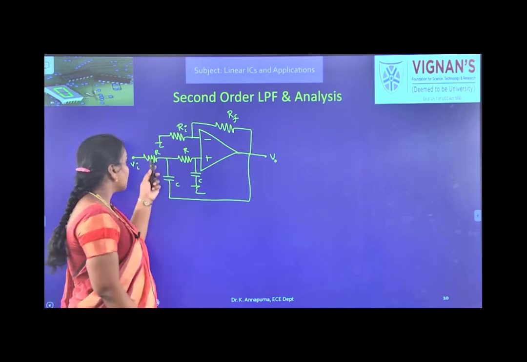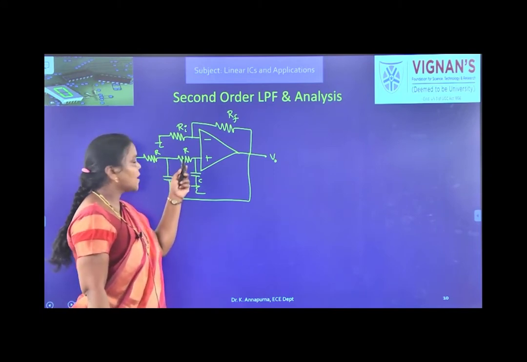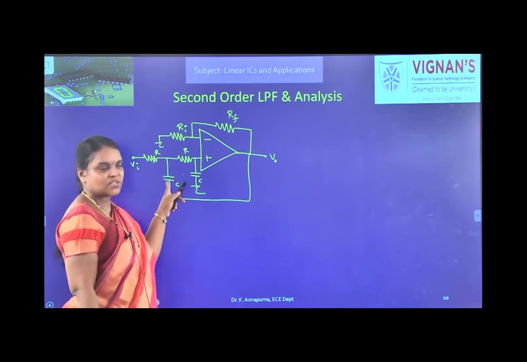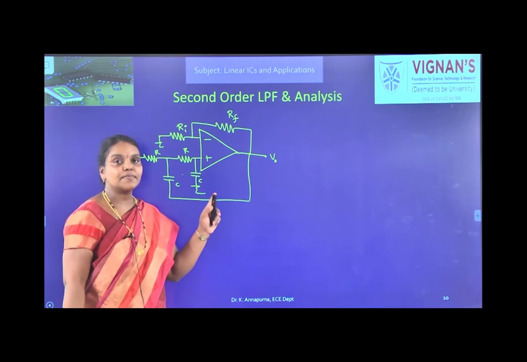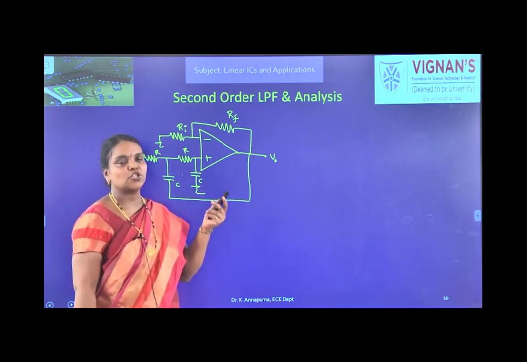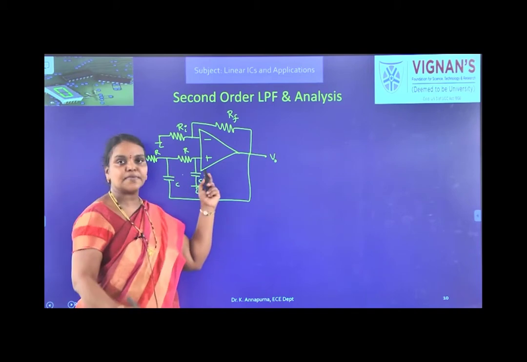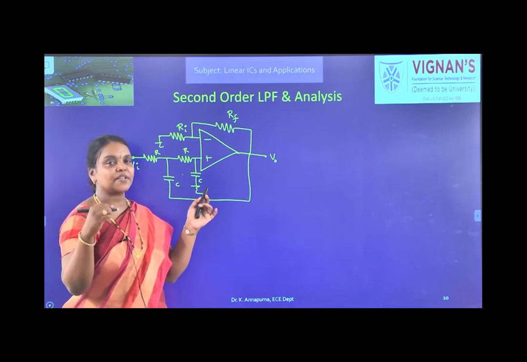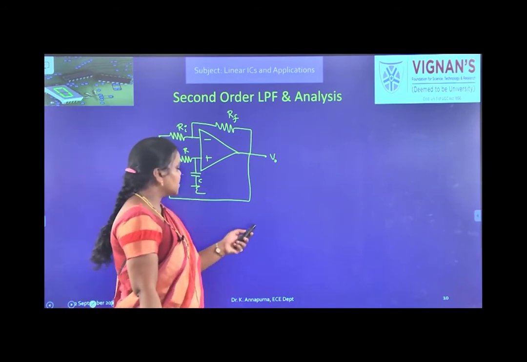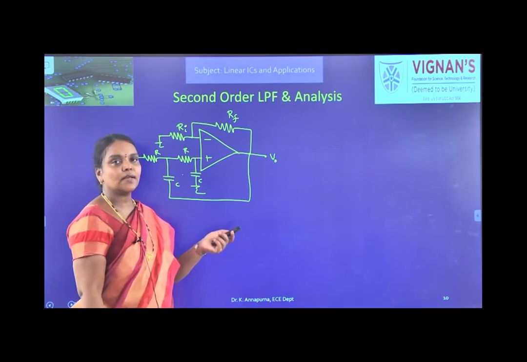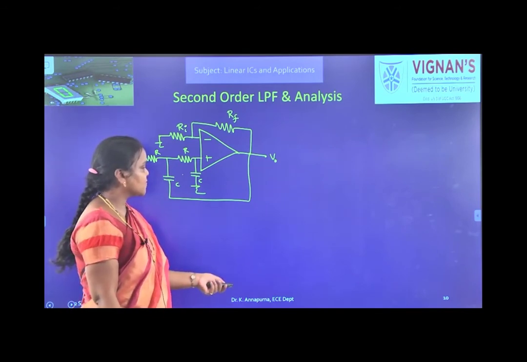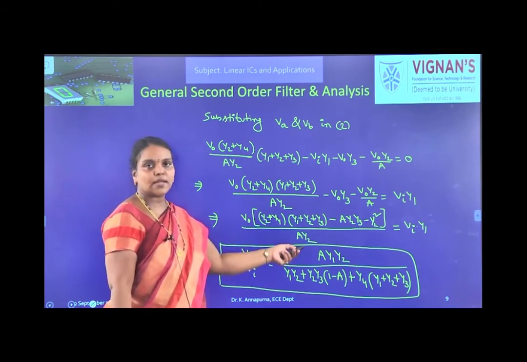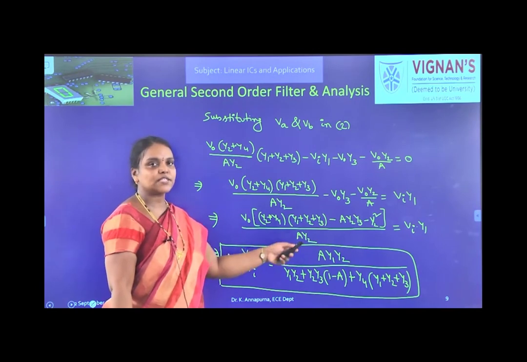In the place of Y1 you are having R, Y2 you are having R, and in the place of Y3 capacitor, Y4 also capacitor. Please remember we have considered their admittances. Admittances means wherever R is there we have to replace it with 1 by R, and wherever C, we have to write j omega C, that is capacitive susceptance. Just now we have derived the expression for the second order filter, so let us see that expression once. In this expression we have to substitute resistor admittance and capacitive susceptance.